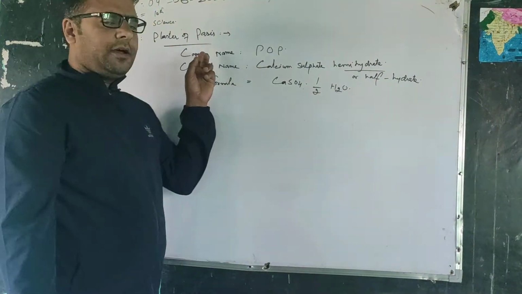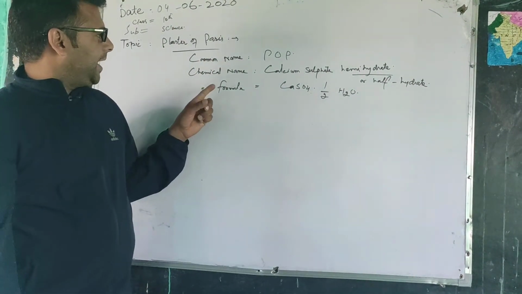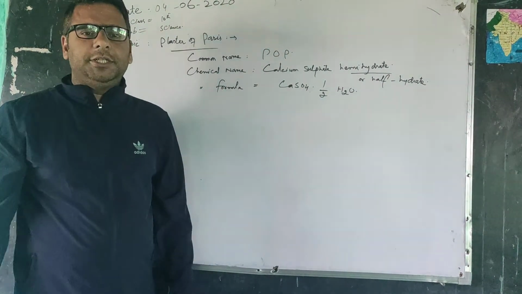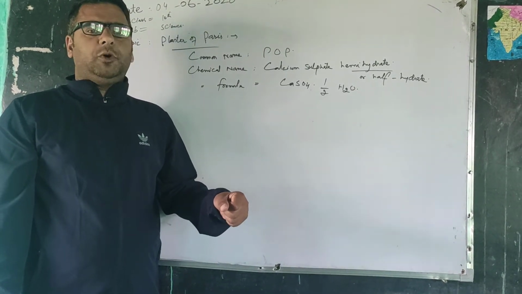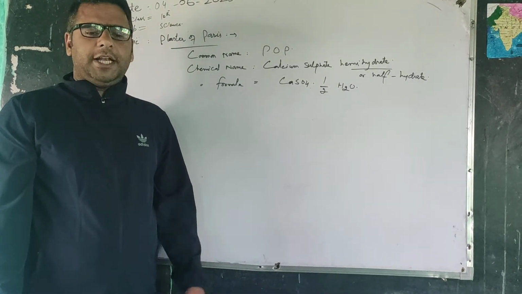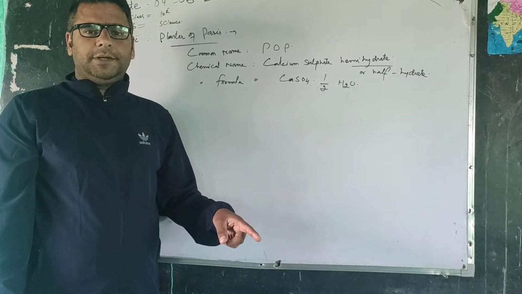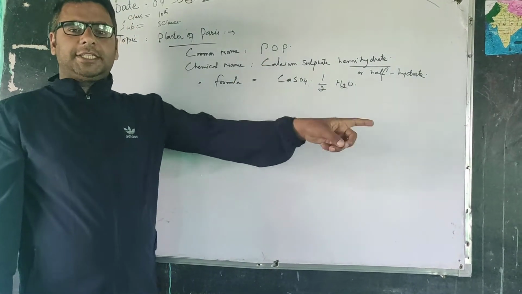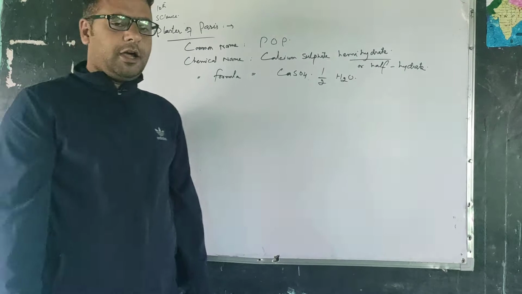So why is it called plaster of Paris? There's a background to why it is called plaster of Paris. The substance from which it's obtained is gypsum, and in ancient times gypsum came from the place known as Paris. That's why it's called plaster of Paris. Actually, it's not obtained from this Paris now. The substance from which POP is derived was originally obtained from Paris.